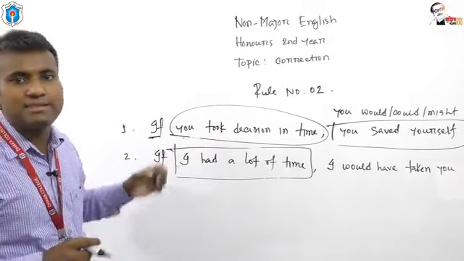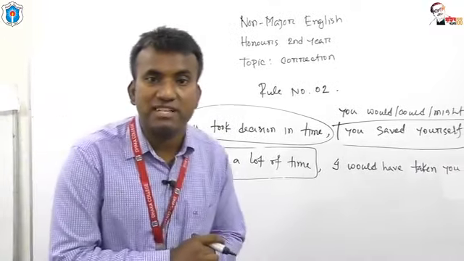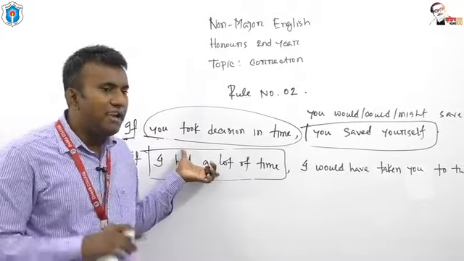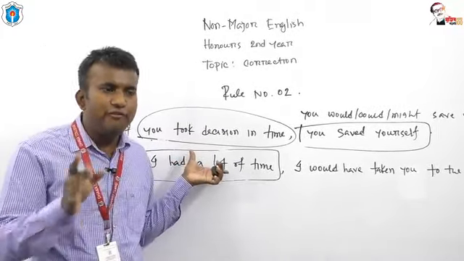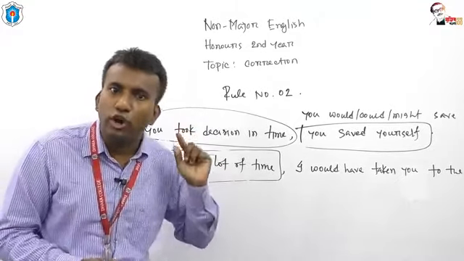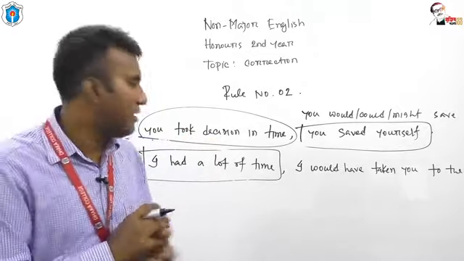This is an example of past indefinite tense. Why? Because if you get any had, and if you don't find any past participle form of the verb, look at this sentence.